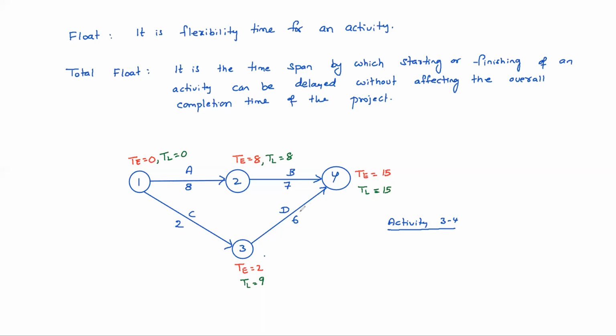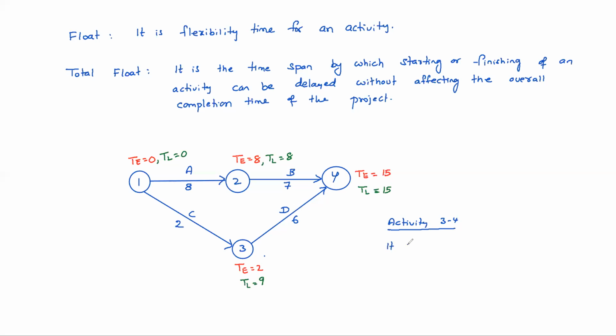Actually, event 3 can occur earliest by 2 days, so you can delay by 2 plus 6, 8 days, and another 7 days is there. Finishing that activity can be delayed by 7 days, or starting can be delayed by 7 days. So the project won't be affected, right?